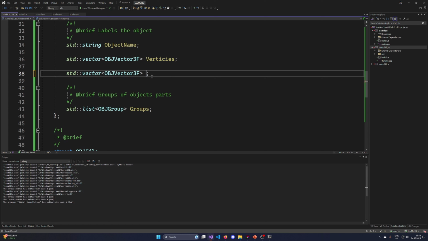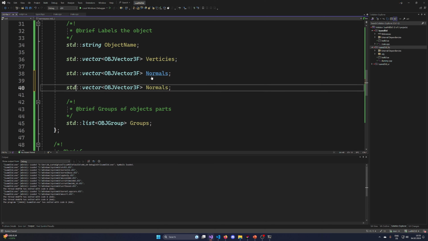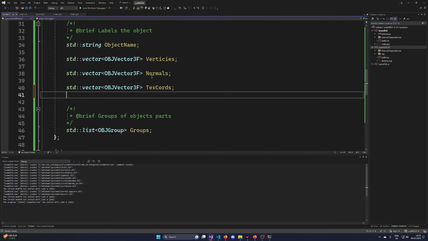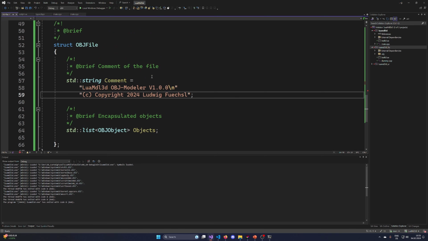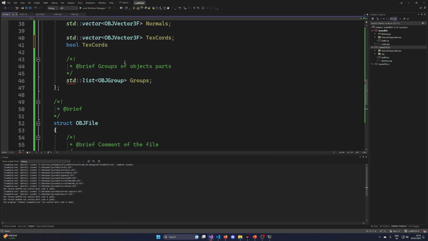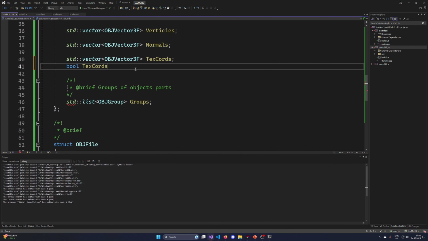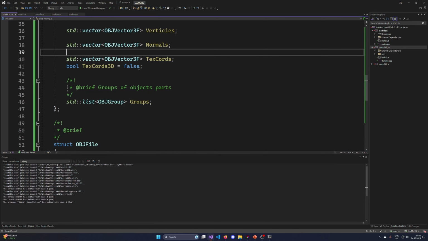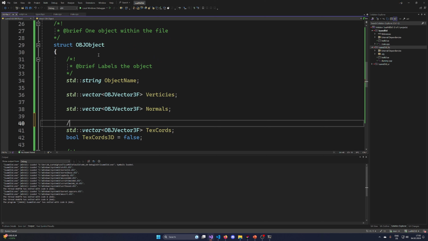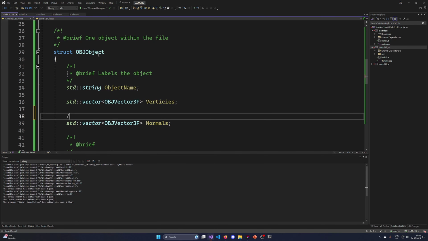Normals. And then let's make a vector 3f for the texture coordinates. And then let's make a boolean, texcoords 3d equals false by default, which will then be reinterpreted as smaller scale coordinates.